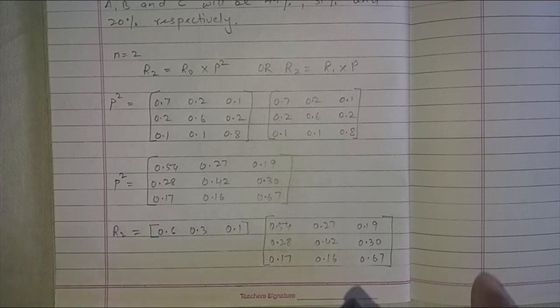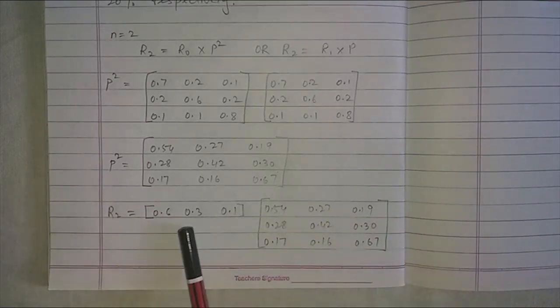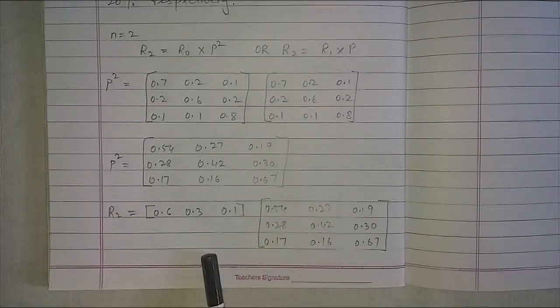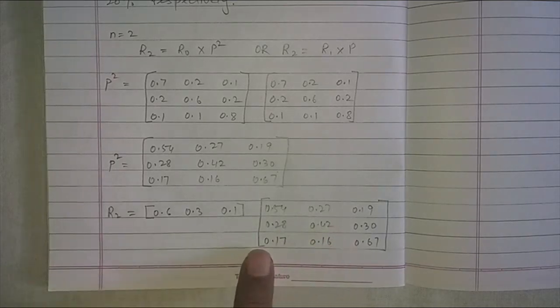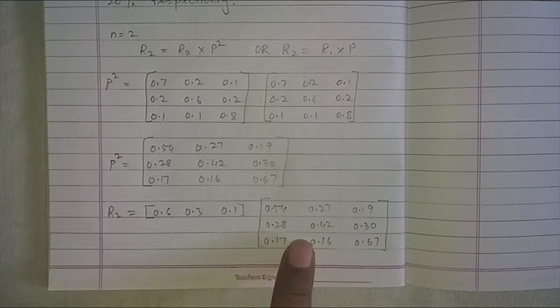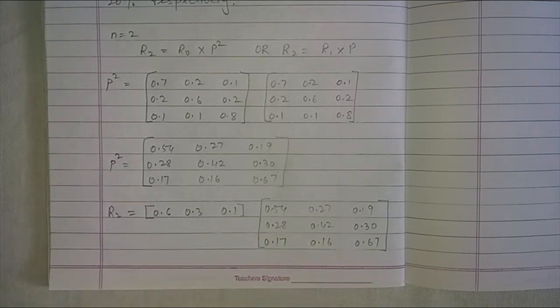Okay, I want you all to go ahead and do the multiplication and find out the value of R2, which will tell me the market share for n equal to 2 or after 2 years. Okay, I hope you have understood. Now this will take some time to do the calculation, so please go ahead and find the values. Thank you. Please go through it once again and revise it.